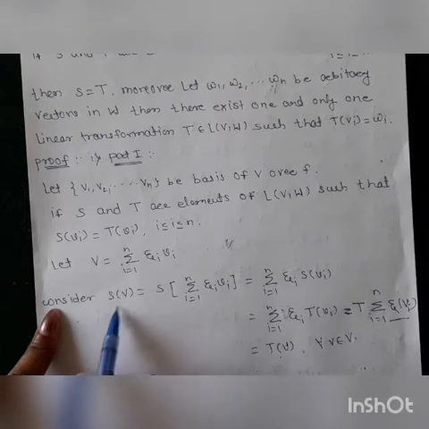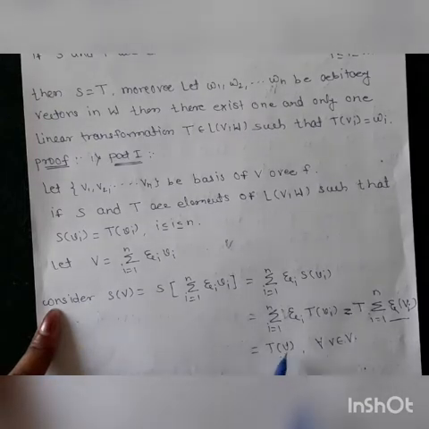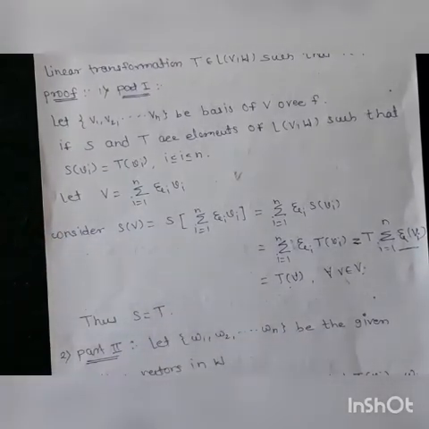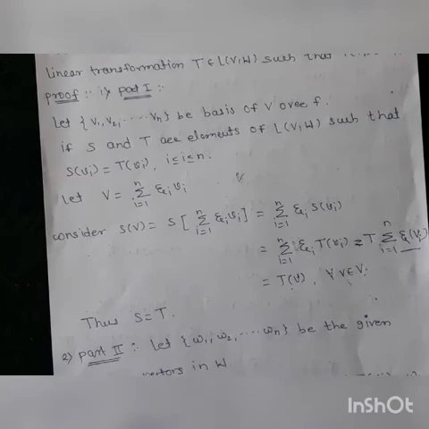Therefore we have S(v) = T(v) for any vector v belonging to V, which implies S = T. So we have S = T. This is the proof of the first part.